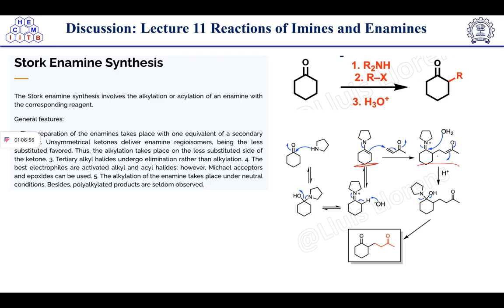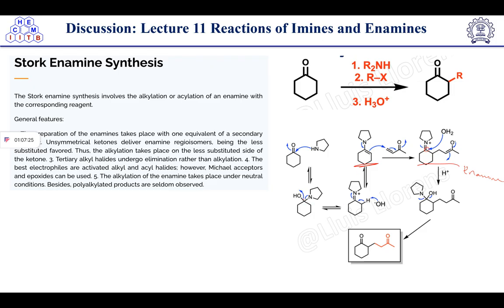Now water is there. After this enamine formation, this is the enamine intermediate. Then hydrolysis will take place this way. The hydroxide will attack this electrophilic carbon center and it will open up. Now proton abstraction will take place, which will form a double bond over here.